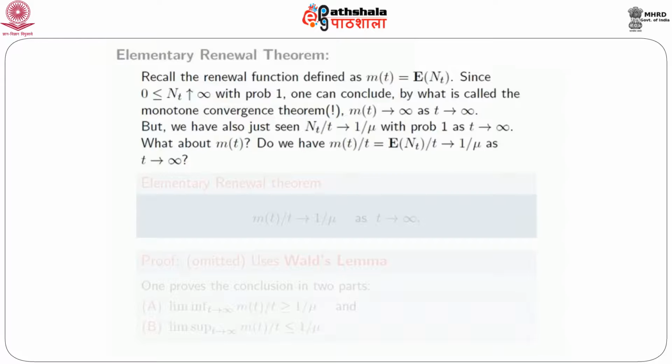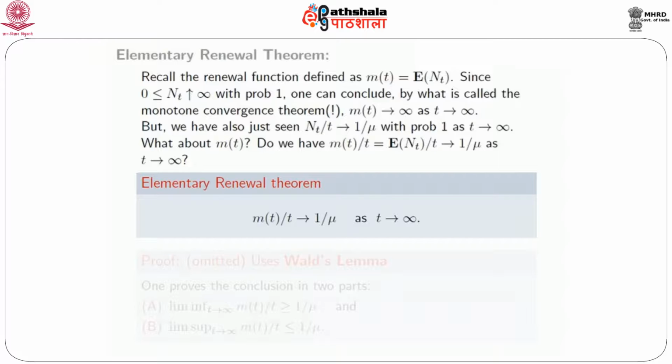So this is where we want to state our first result, which is the elementary renewal theorem, which says that this is indeed the case. The elementary renewal theorem says that M_t over t indeed goes to 1 over mu as t goes to infinity.